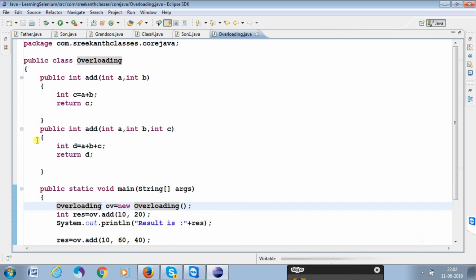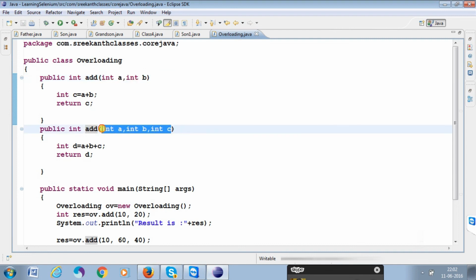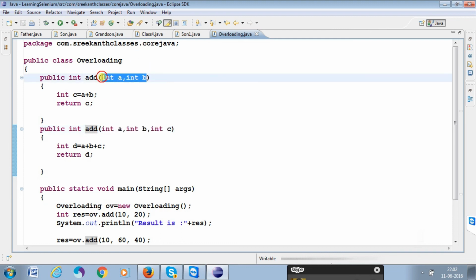Same function name you can use many times, but the number of parameters will be different. Otherwise, the number of parameters will be the same, two only, but the data types will be different. This is the overloading concept.